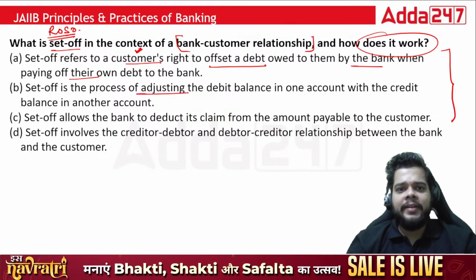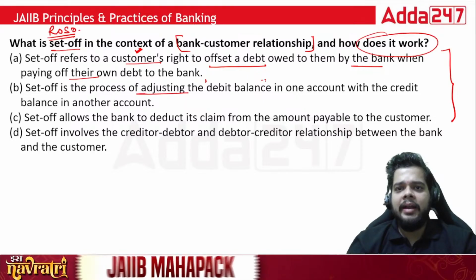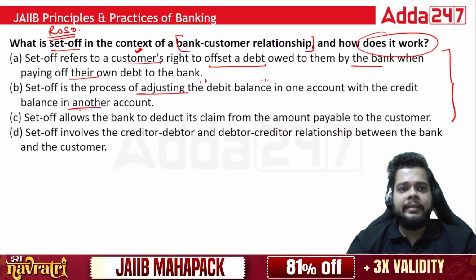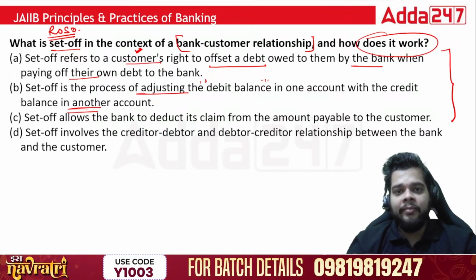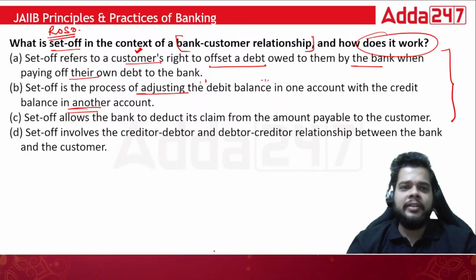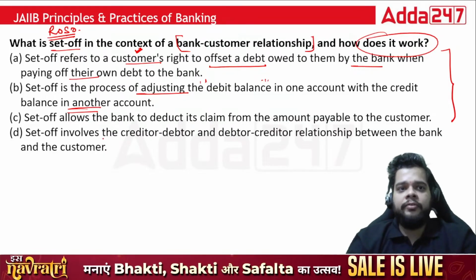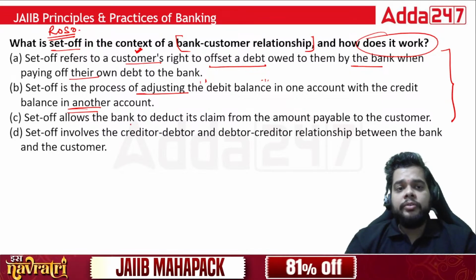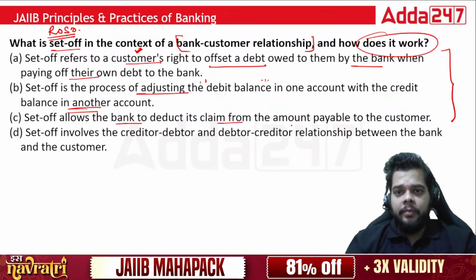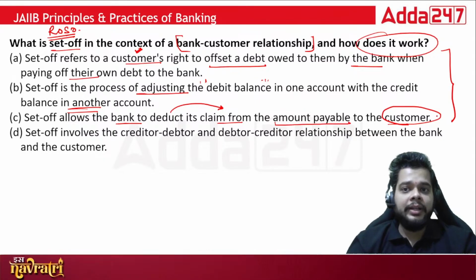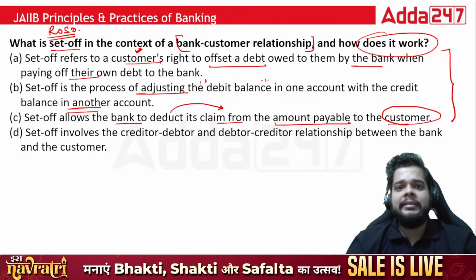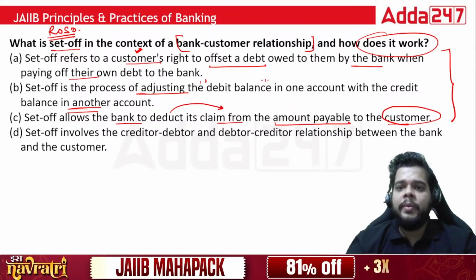Set off is the process of adjusting the debit balance in one account with credit balance in another account. You already have one account where there is some negative balance, debit balance is there, and you transfer the funds from the credit balance, that is the meaning of set off. Set off allows the bank to deduct its claim from the amount payable to the customer. Whether bank can deduct certain amount which is to be payable to the customer or not, that is known as set off.